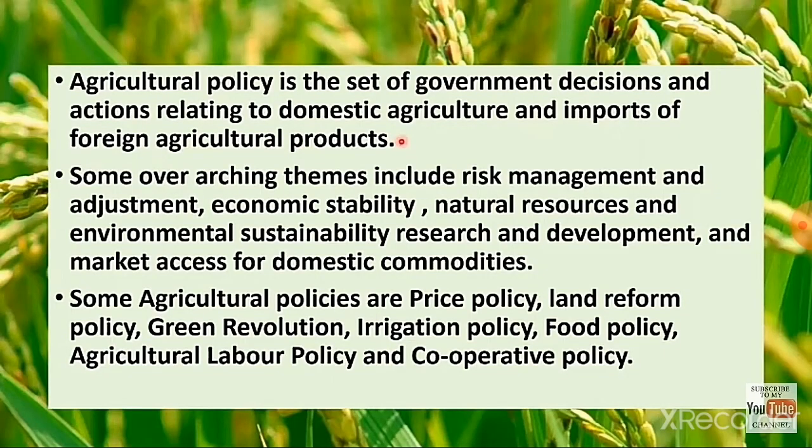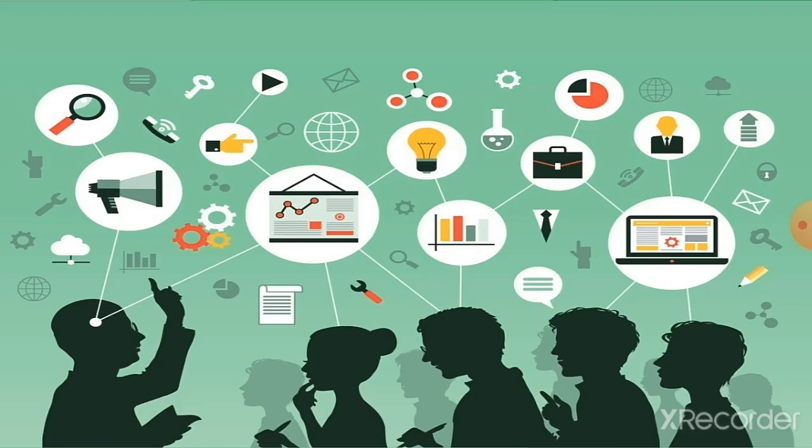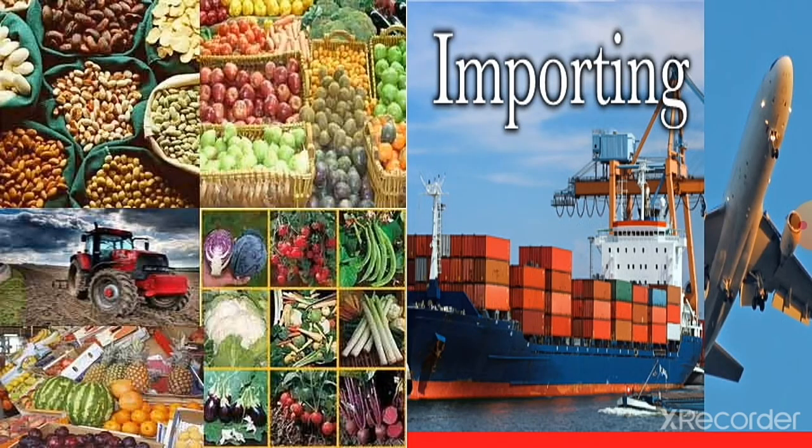Agricultural policy is a set of government decisions and actions relating to domestic agriculture and imports of foreign agricultural products. So, a group of people will make decisions regarding agriculture relating to domestic agriculture.